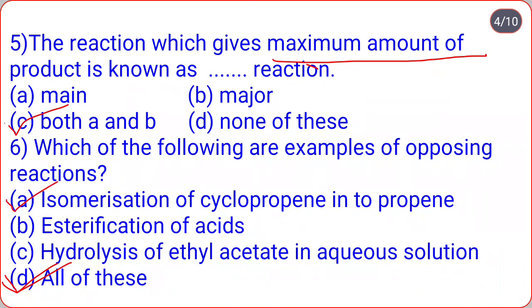Another example of opposing reactions is conversion of alpha D glucose into beta D glucose, or ammonium cyanate into urea, or dissociation of hydrogen iodide. These are also examples of the opposing reaction.